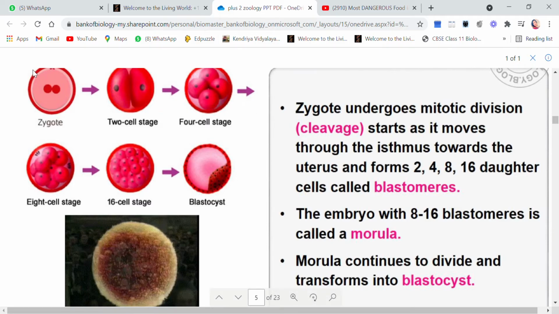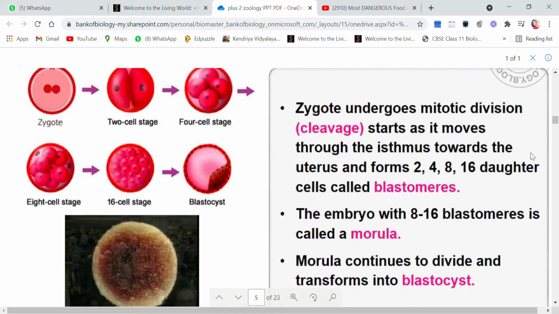Now this zygote will undergo mitotic divisions, and these mitotic divisions which occur in the zygote are known as cleavage. This 1 mark question can come. So the mitotic divisions that occur in zygote are known as cleavage, and it starts as it moves through the isthmus towards the uterus and forms 2, 4, 8, 16 daughter cells called blastomeres.